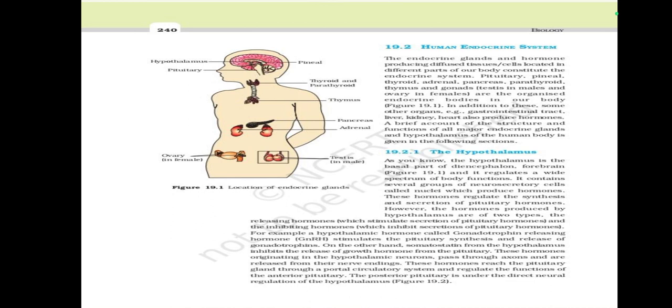hormones. GnRH stimulates the pituitary synthesis and release of gonadotropins. On the other hand, somatostatin from the hypothalamus inhibits the release of growth hormone from the pituitary. These hormones are released from their nerve endings. These hormones reach the pituitary gland through a portal circulatory system and regulate the function of the anterior pituitary. The posterior pituitary is under the direct neural regulation of the hypothalamus. Figure 19.2.